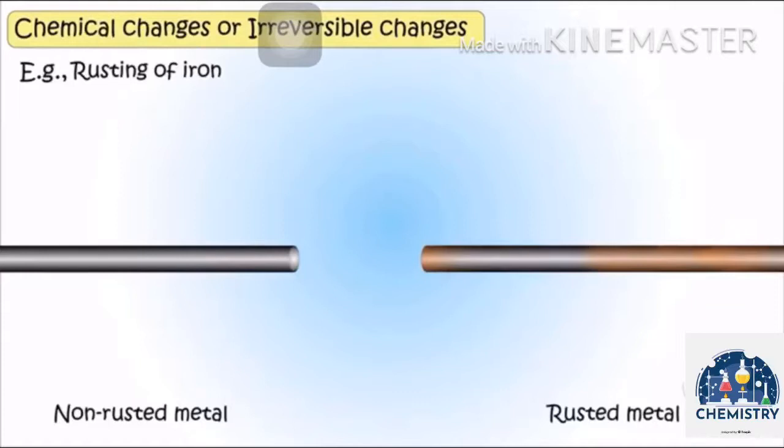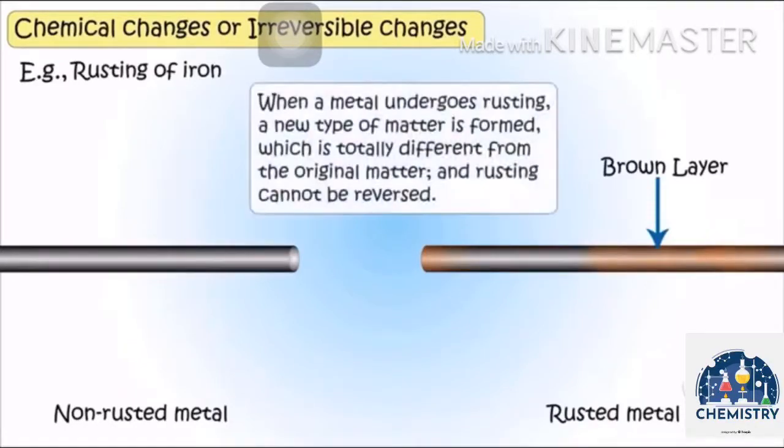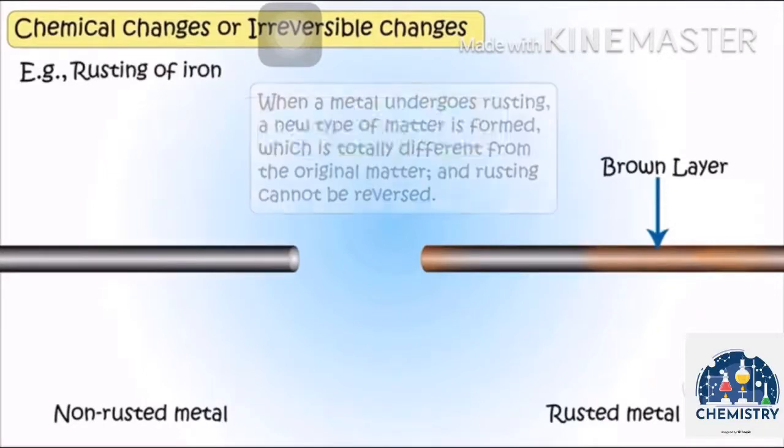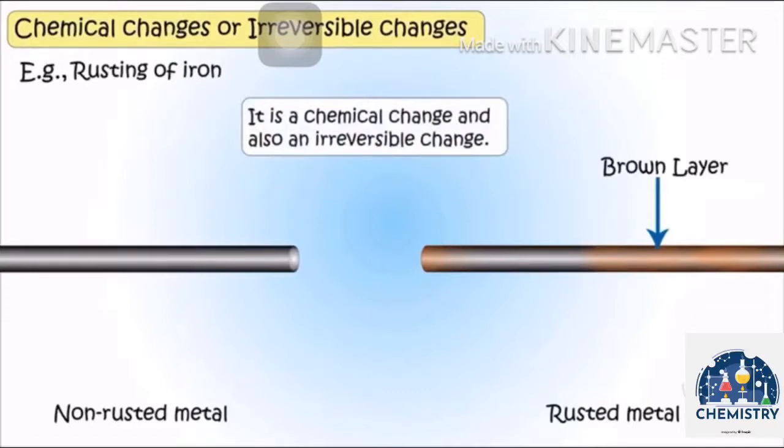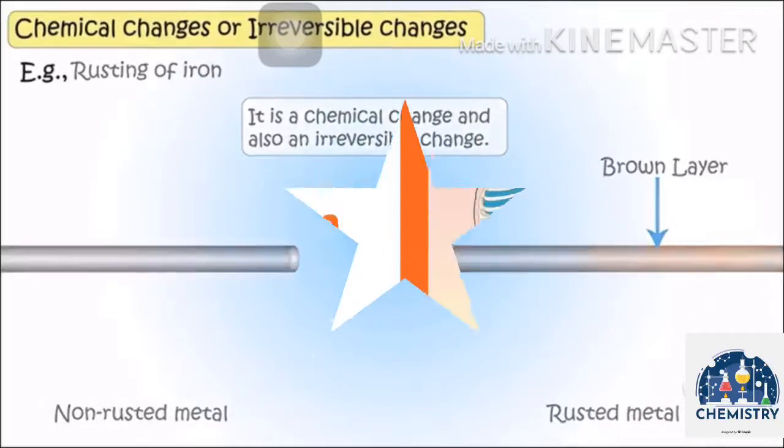When this iron is in contact with oxygen and moisture, then a brown layer is covered their surface, that is called the rusting. So this brown layer is called rust. So why this is a chemical change? Because in this a new substance is formed that is irreversible in nature, means we cannot get a non-rusted metal from a rusted metal. So this is a chemical change and also irreversible change.